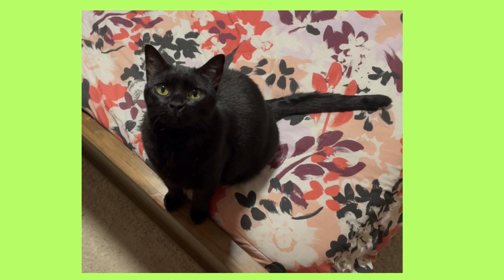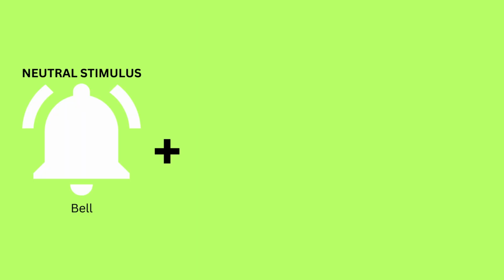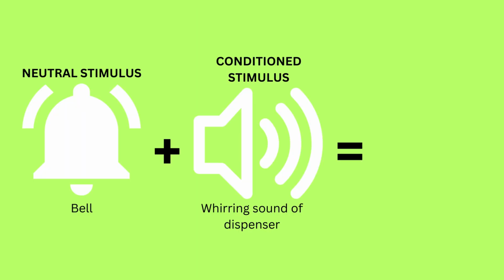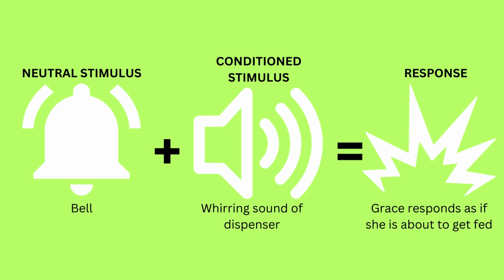To concrete our learning about blocking, I'll use Grace again in an example of how blocking occurs when we try to pair a neutral stimulus with an already conditioned stimulus. If we now add the neutral stimulus of a bell with the whirring sound of the dispenser, Grace reacts as if she is going to get fed.